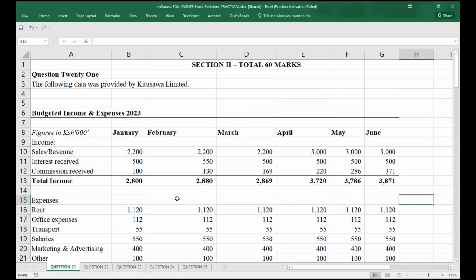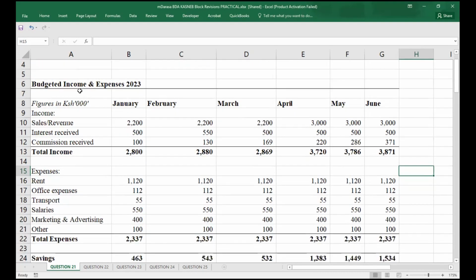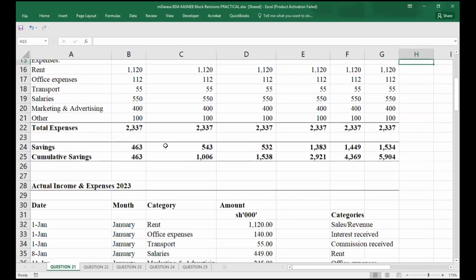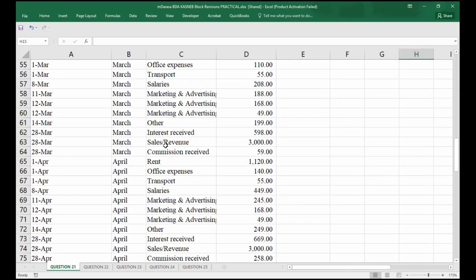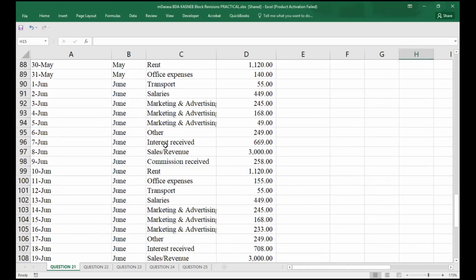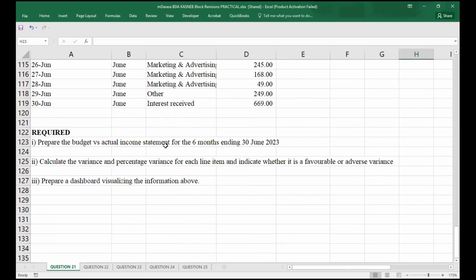So what you are told in this question is that the following data was provided by Tusawa Limited. What you are given here is basically the budgeted income and expenses for 2023, and the actual income and expenses for the months. Required: we are supposed to prepare the budget versus actual income statement for the 6 months ending 30th June 2023.